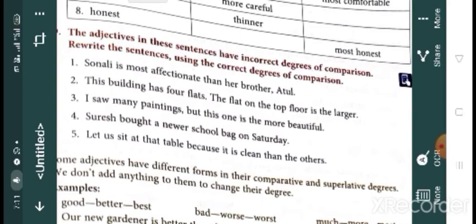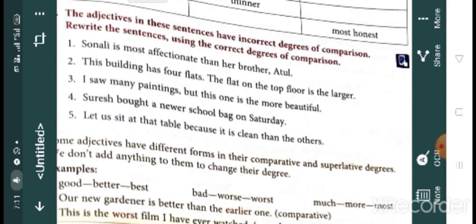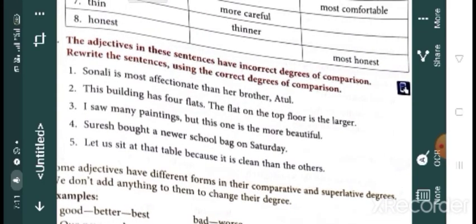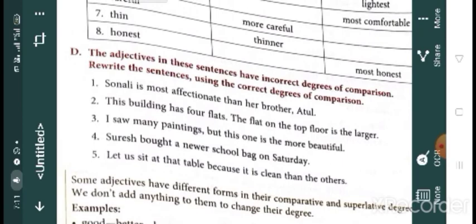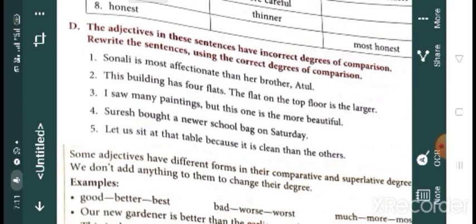Second one, the building has 4 flats. The flat on the top floor is the larger. Large, larger, largest. Larger is the second form, that is comparative degree, but here one flat is being compared to 3 flats. So we learned that when one thing is compared to a group of things, we use what?